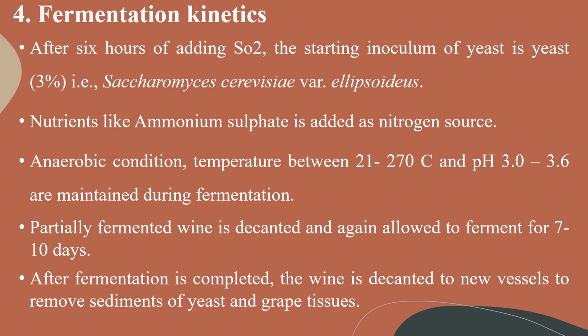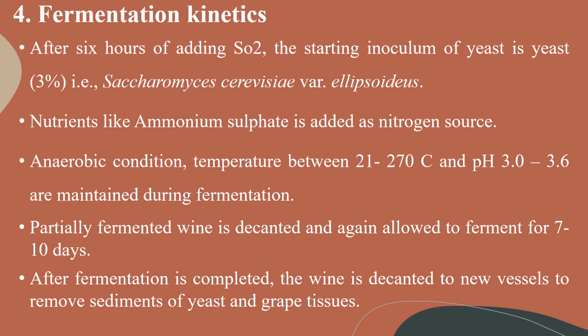The fourth step is fermentation kinetics. After 6 hours of adding sulfur dioxide, the starting inoculum is 3% yeast, that is Saccharomyces cerevisiae variety ellipsoideus. Ammonium sulfate is added as a nitrogen source. Anaerobic conditions, a temperature between 21 to 27 degrees Celsius, and a pH of 3 to 3.6 are maintained during the fermentation.